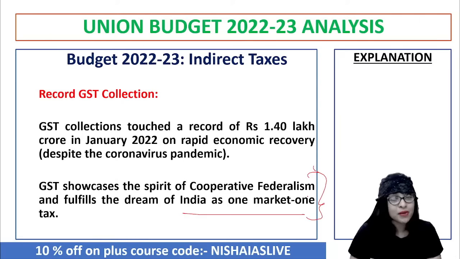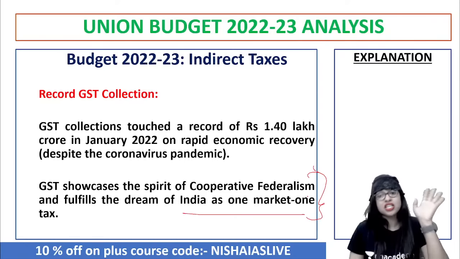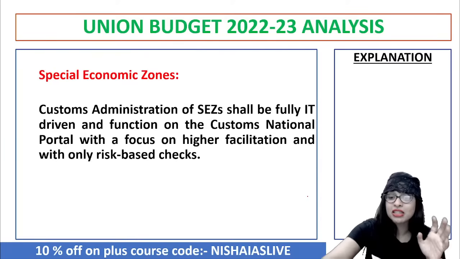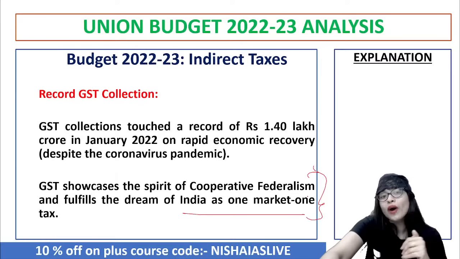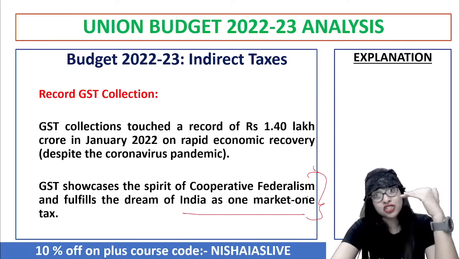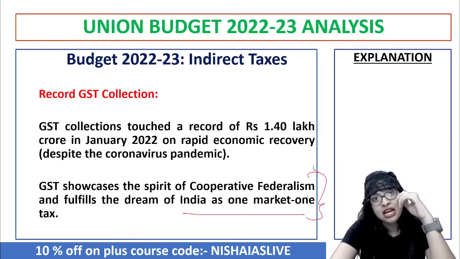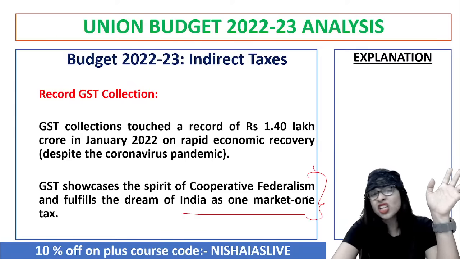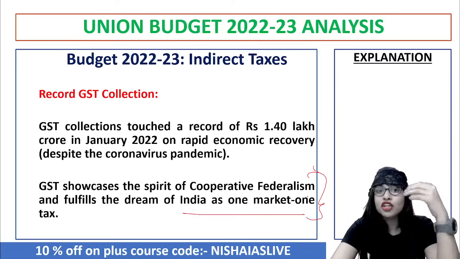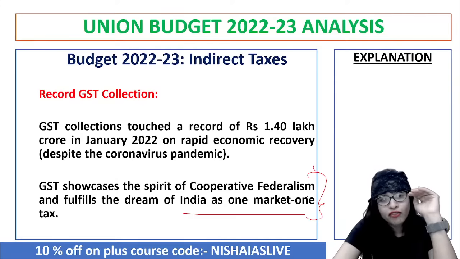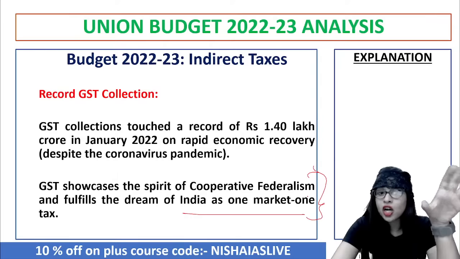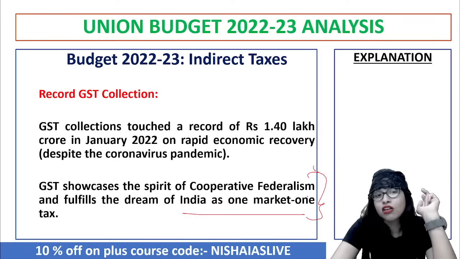But as per the January data, they say the record collection was there for GST, no doubt in that. So do you think it is really fulfilling the dream of India as one market, one tax? All this has to be questioned. But in the budget, they say, come on, that is the case. I don't know why they showed such projected figures. It is showing, okay, we are all fine, but that's not the way. The reality is very evident to you, me, and the common citizen. Then why have such loopholes been brought in? So who is going to believe it? That is the next important point to understand. But as for the record data, they say, yes, it touched 1.4 lakh crore. That is there.